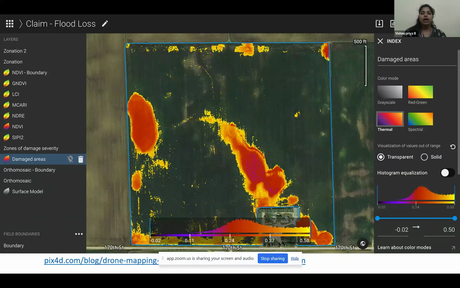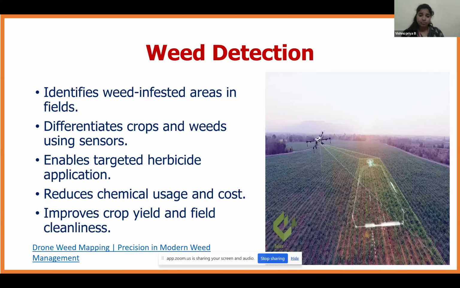It will categorize according to the color mode: grayscale, red, green, thermal, and spectral. They will show us which is heavily affected, and the 40%, 60%, 80% crop insurance coverage will be given by analyzing in the software.